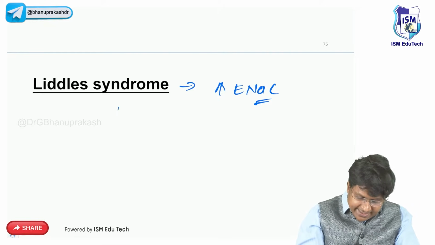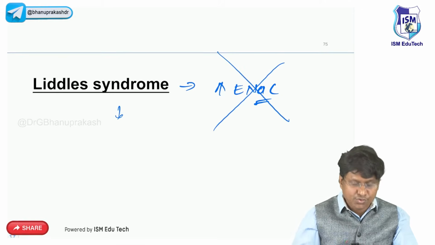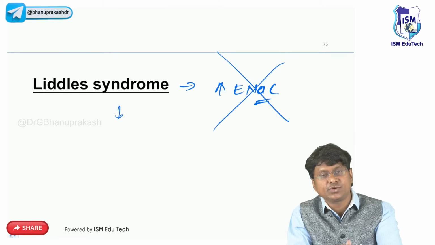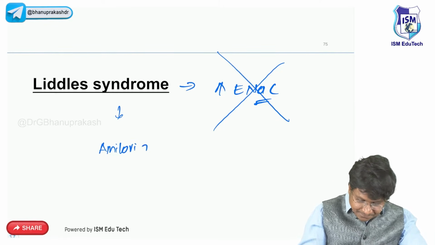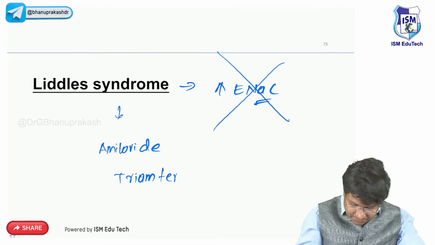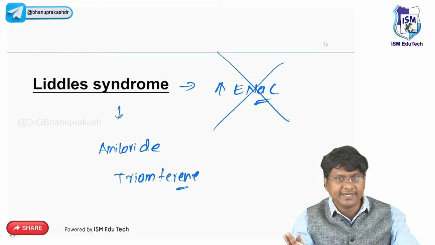And remember, in Liddle's, what is the drug of choice? You want to block this ENaC, so you need to give an epithelial sodium channel blocker. What are those blockers? We have amiloride, then triamterene. So this is about your Liddle syndrome.